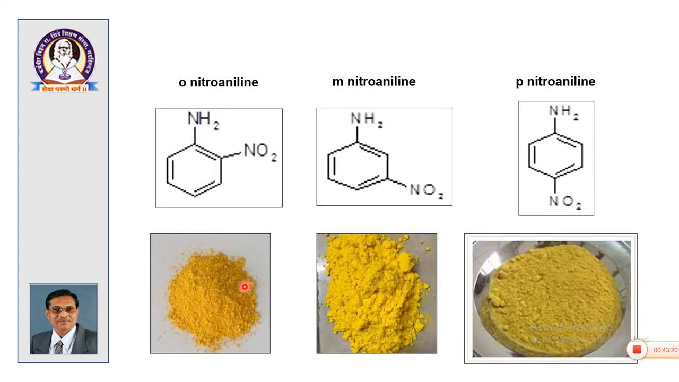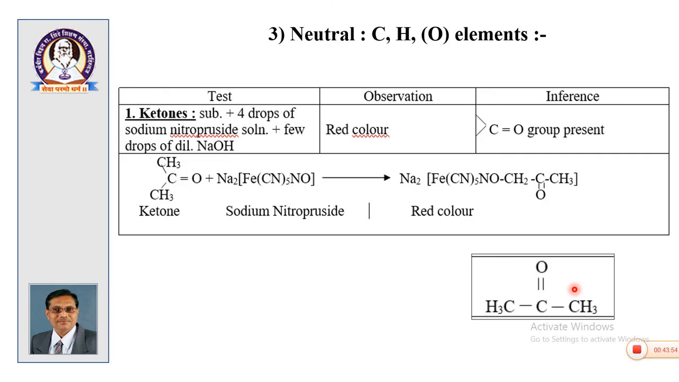Okay. So, compounds which contain amino group, when these are liquids, then there is aniline. When these are solids, then there is orthonitroaniline, metanitroaniline, paranitroaniline. So, the functional group is NH2 group, and nitro groups are present as substituents. Orthonitroaniline will have orange yellow color, paranitroaniline will have a yellow color like turmeric, and metanitroaniline will have a greenish yellow color. So, these are the shades which can be differentiated.